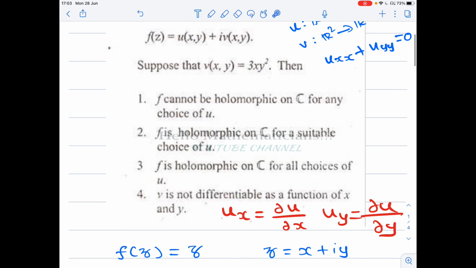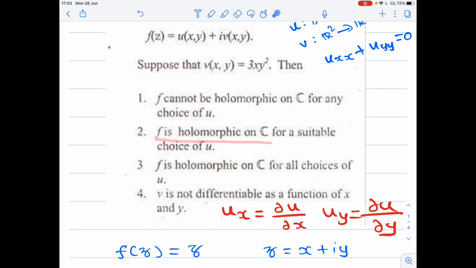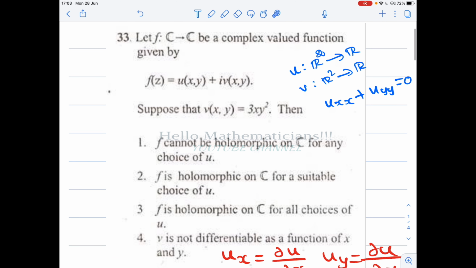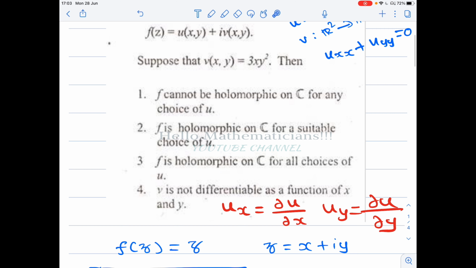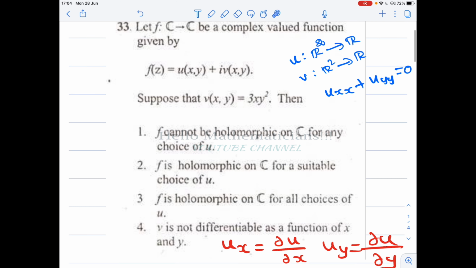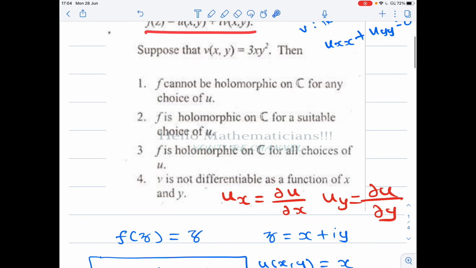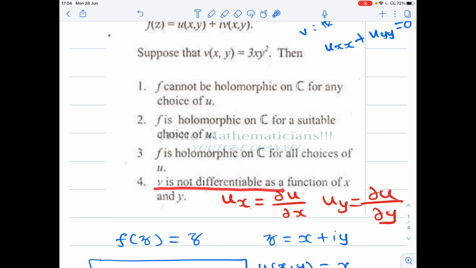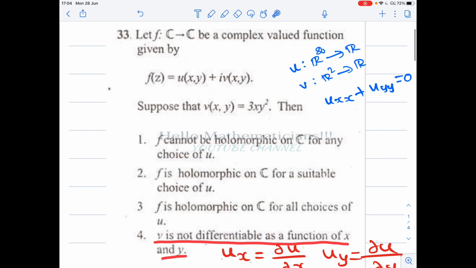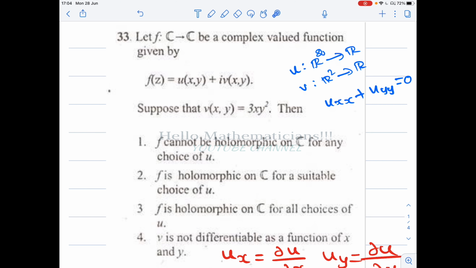Let's look at the second option: f is holomorphic on C for a suitable choice of u. It means that you can find a u such that f(z) = u + iv is a holomorphic function. The third option is f is holomorphic on C for all choices of u, so you take any u and it will be holomorphic. The last option is v is not differentiable as a function of x and y, that is, v(x,y) = 3xy² is not a differentiable function in two variables. Let's see which option is correct.